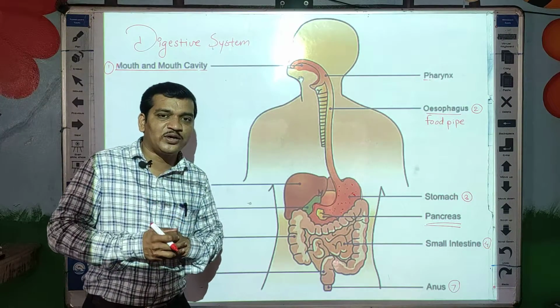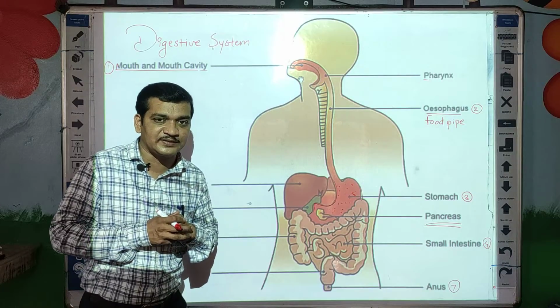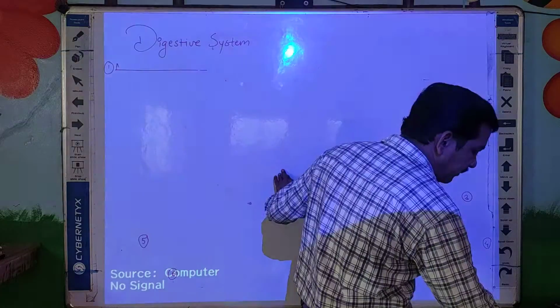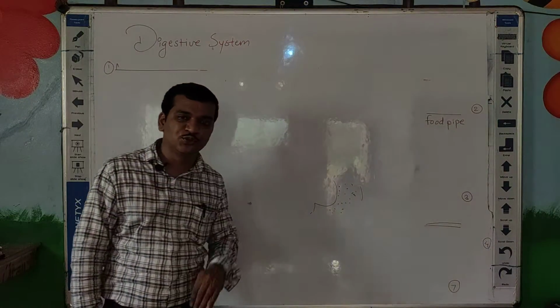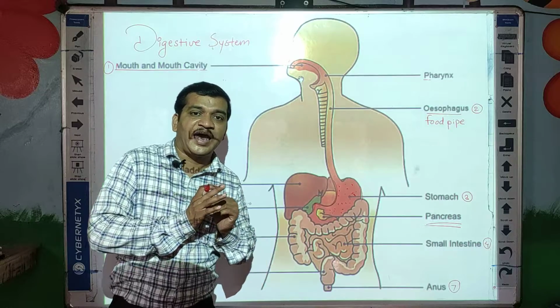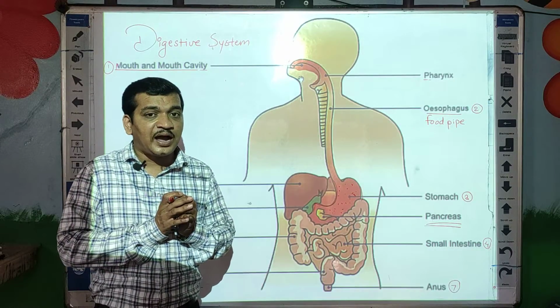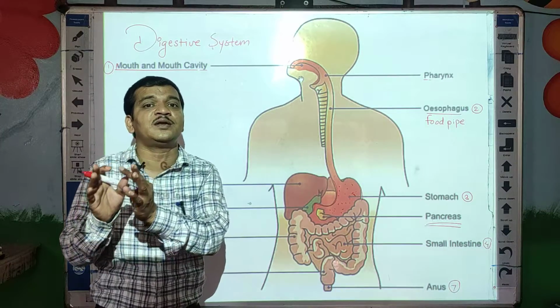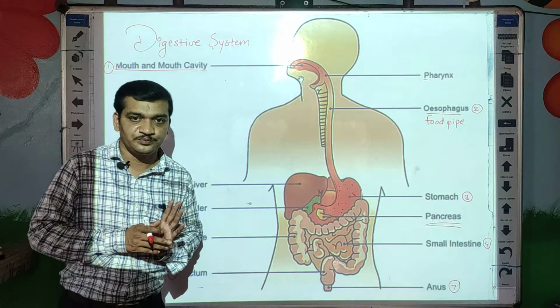So this hydrochloric acid and these digestive juices act on food. What happens? These digestive juices act on food and convert this solid food into the soluble form of food.